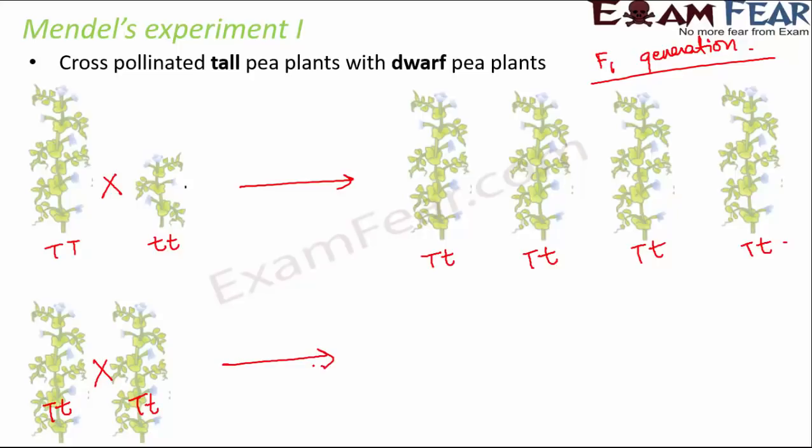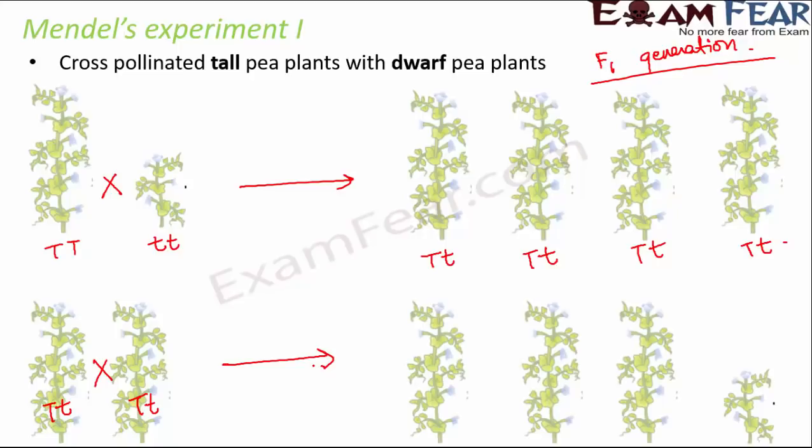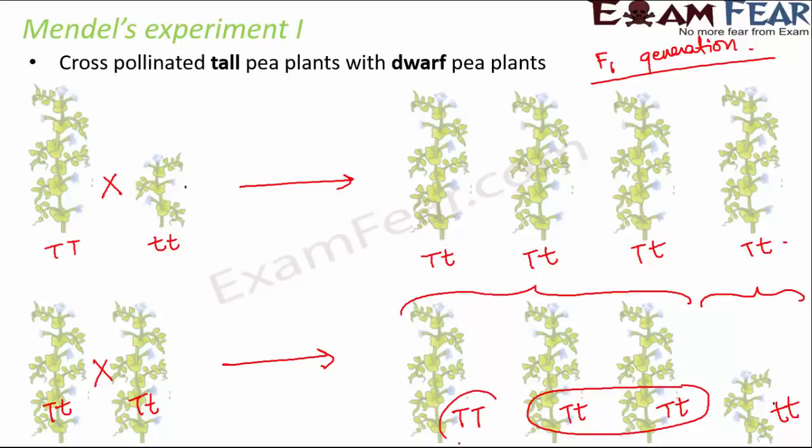And to his surprise, the result was that 75% of the plants were tall and 25% of the plants were dwarf. The tall plants were capital T, capital T, capital T, small t, capital T, small t, and this was small t, small t. So out of all the four varieties that he observed, 50% were heterozygous tall, 25% were homozygous tall and 25% were homozygous dwarf.